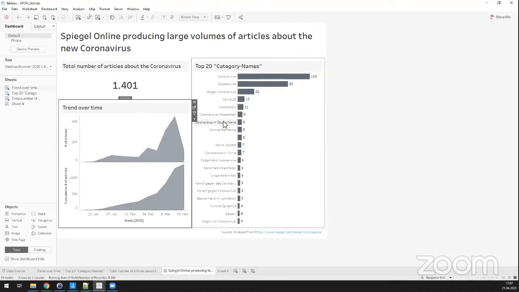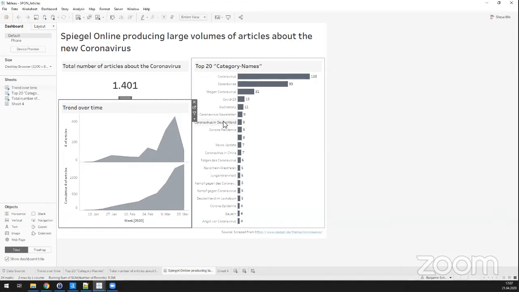The first thing I saw was that the number of corona articles really increased heavily, to a total of 1,400 articles about corona in about 8 or 9 weeks, which was for me really crazy, that you could produce such an amount of content around one specific topic.